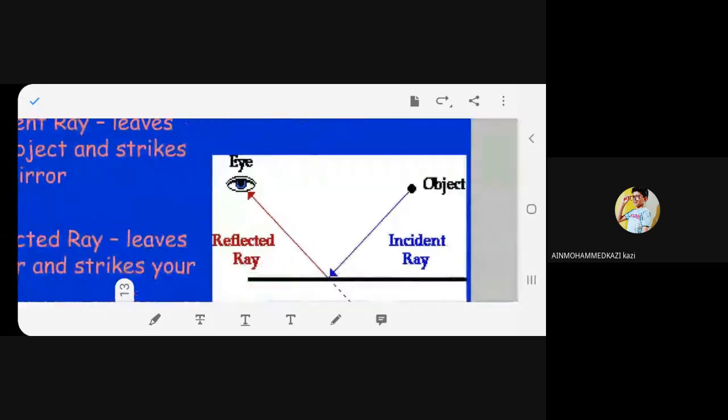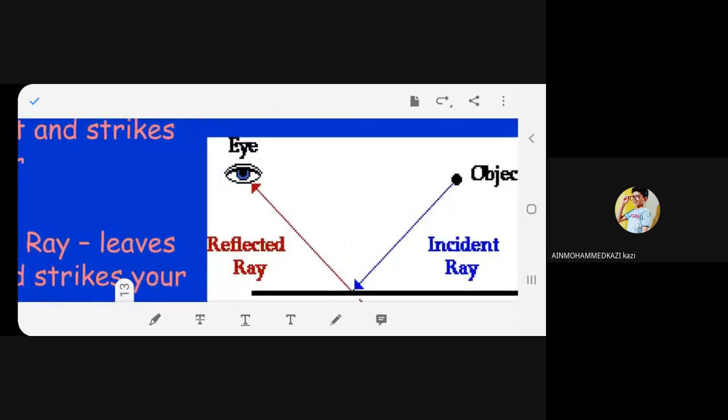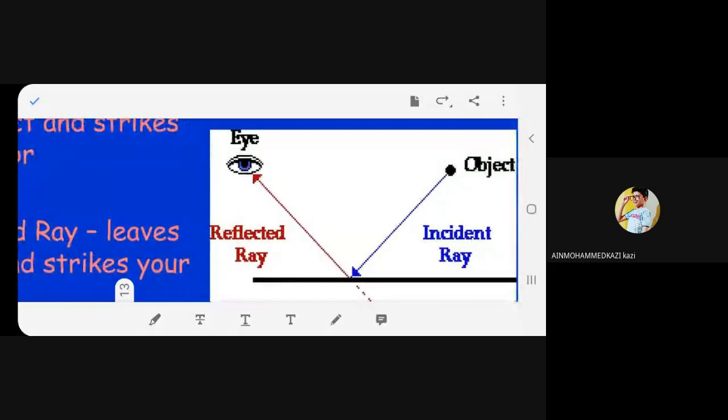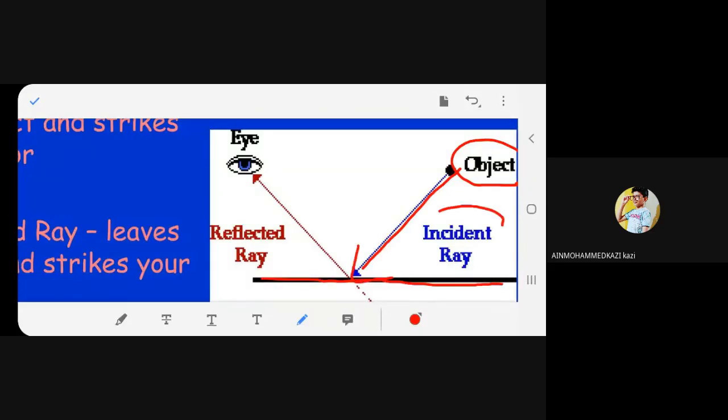So this is the object. For example, this is the object. Can you see this object? It is falling on the surface. So what is this called as? Agree? Yes, so it is falling on the surface. It is getting reflected, and it is received by the eye. Yes or no? I can see now. The reflection I can see in my eye. Yes or no? So it is called as reflected ray. Agree?